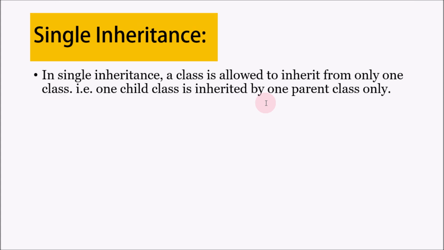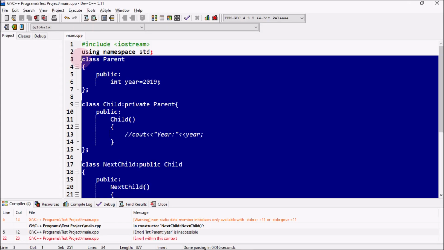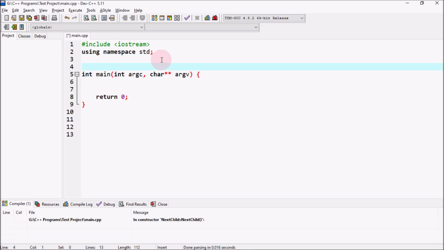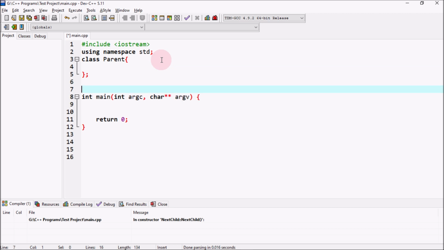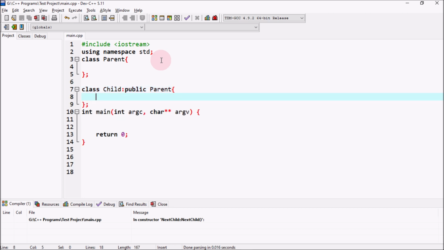What is single inheritance? Single inheritance is when a class is allowed to inherit from only one class, i.e., one child class is inherited from one parent class only. Let me depict it. Let me remove this all. I will be creating a class like parent. Here I will create a child class, and I will be inheriting from the parent class. Now as you can see, we have only one child class and it is inheriting from only one parent. This is called single inheritance.